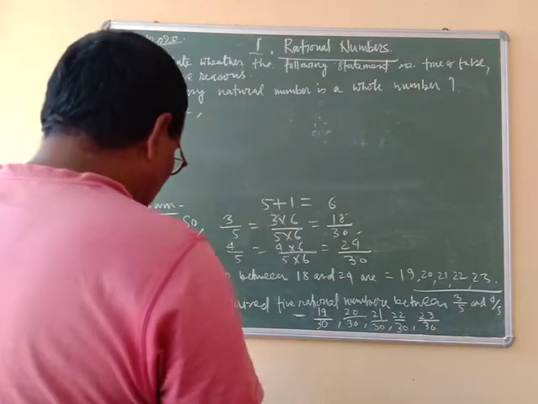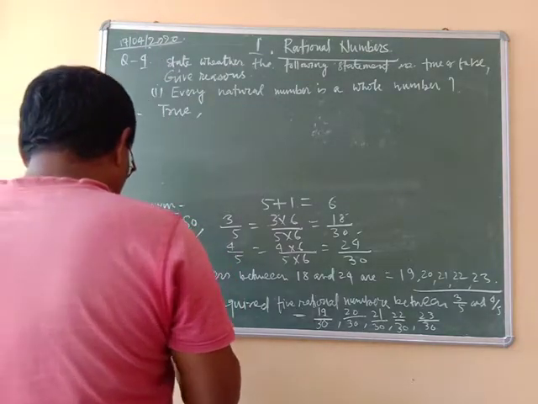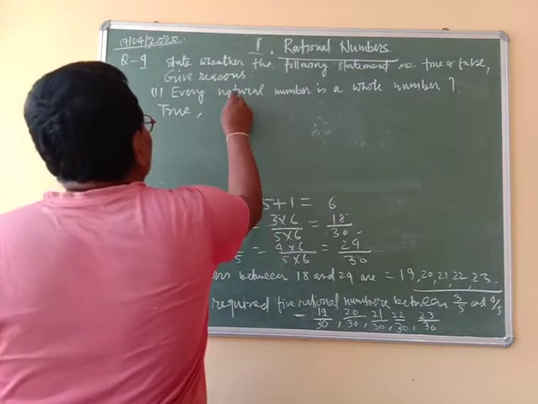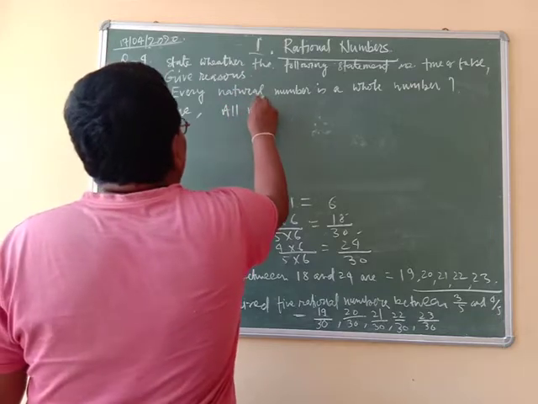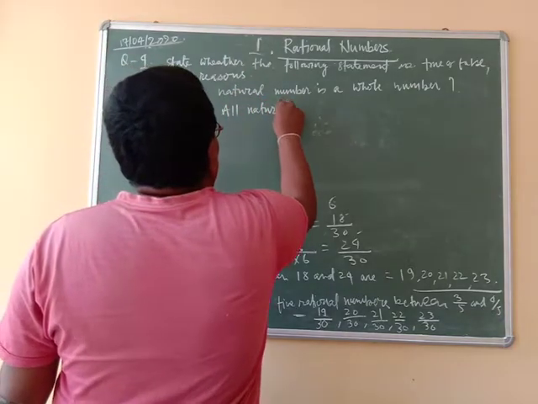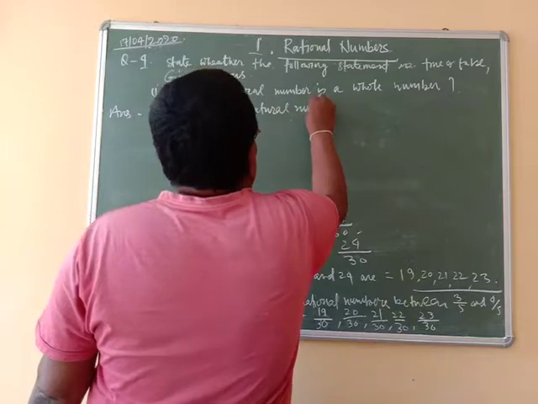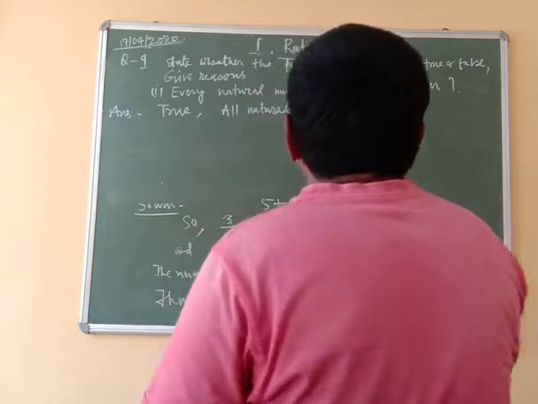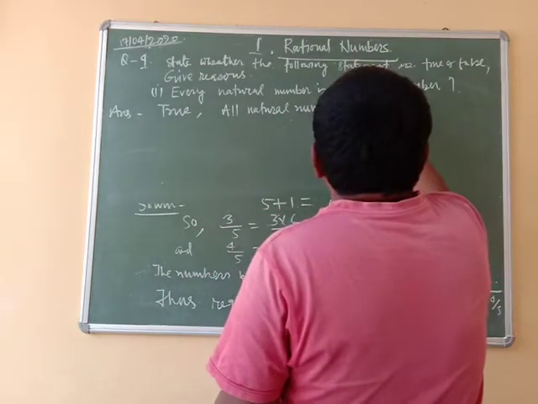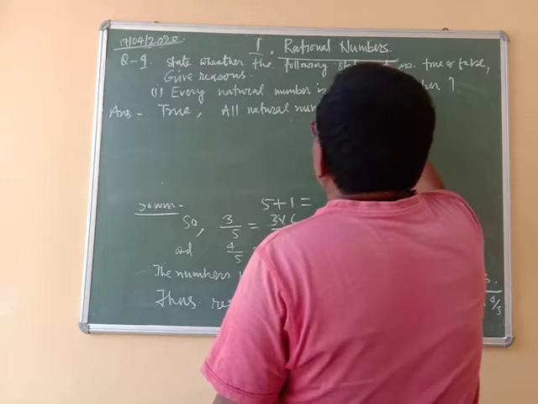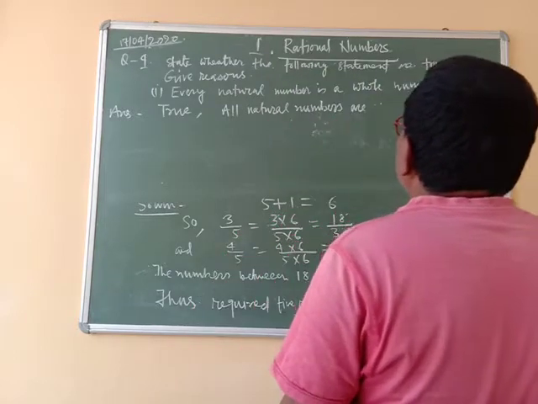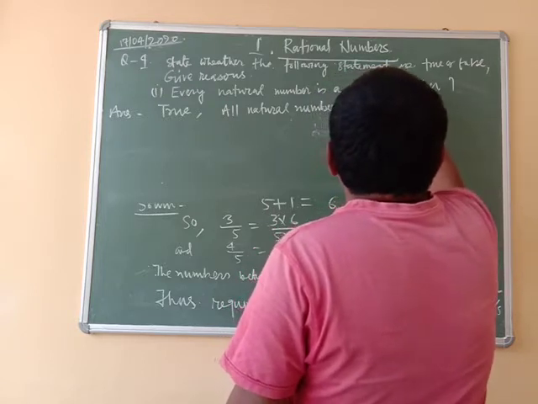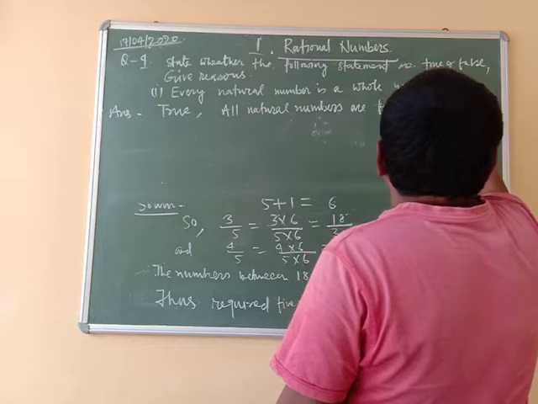The reason is that all natural numbers are whole numbers, because all natural numbers are a family of whole numbers.